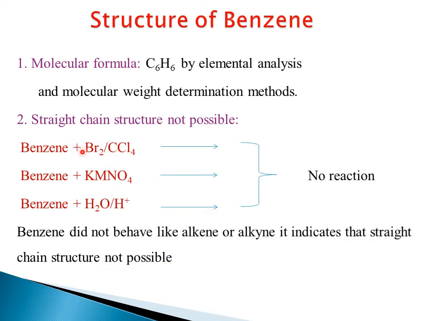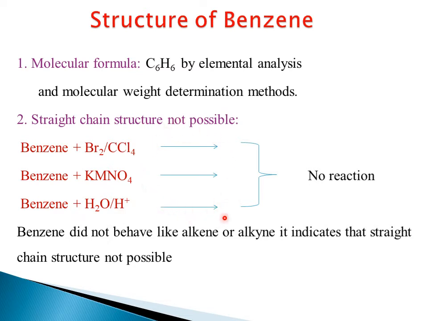So let us consider that alkenes and alkynes easily react with bromine and KMnO4 because of the double bond and triple bond of the straight chain. But that is not possible in the case of benzene. Why is this not possible? Alkenes and alkynes undergo addition reactions, but not benzene. So if benzene is involved in a reaction, it always requires some sort of catalyst.